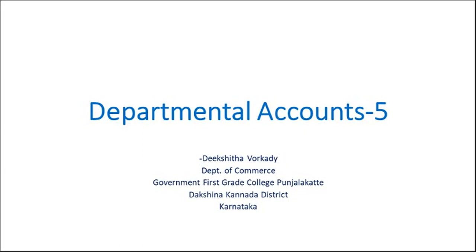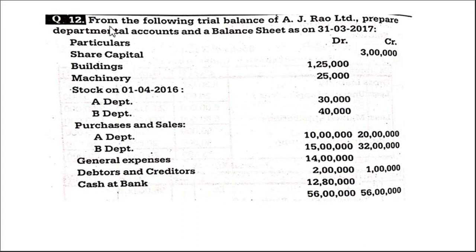The next problem in the departmental accounts. From the following trial balance of AJ Rao Limited, prepare departmental accounts and a balance sheet. So they told us to prepare both, departmental accounts as well as balance sheet. They have given the information.